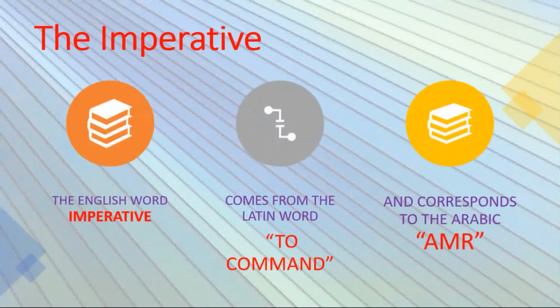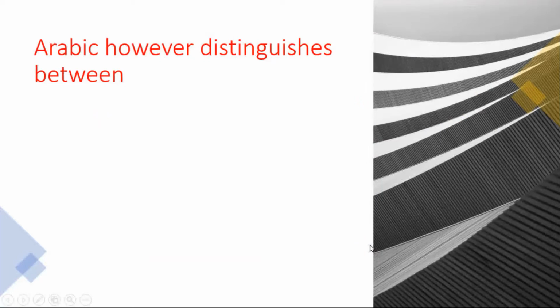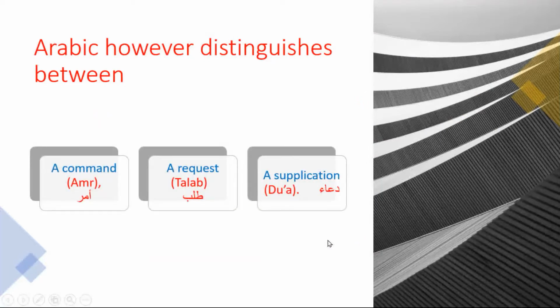The English word imperative comes from the Latin word to command, and it corresponds in Arabic to فعل أمر. Arabic, however, distinguishes between a command or amr, a request or talab, or a supplication, which is dua.